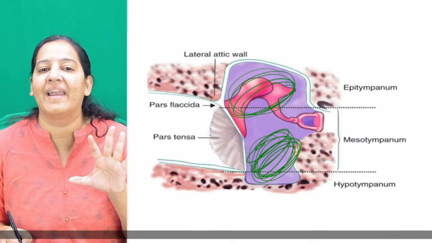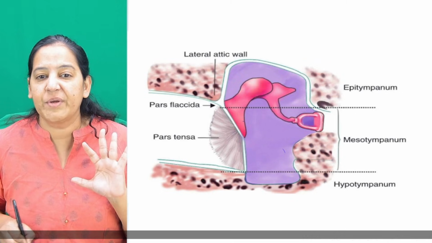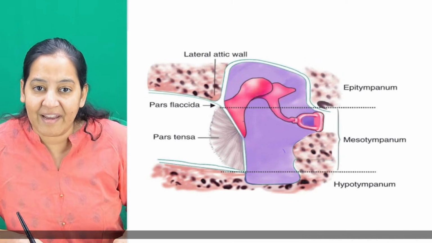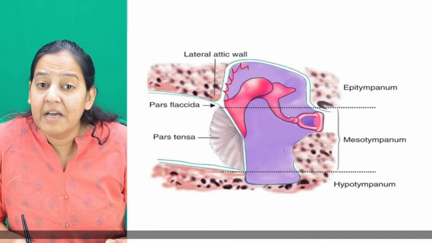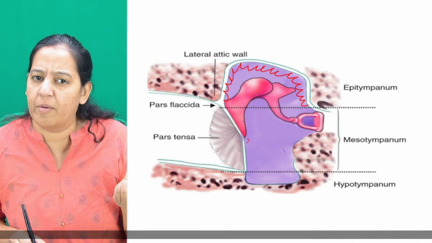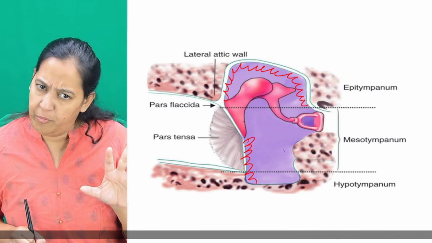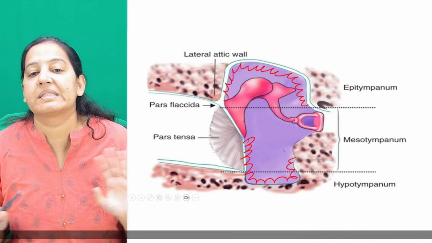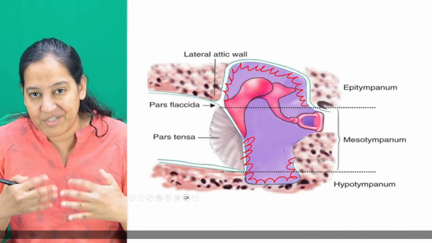So what is my introduction? I want you to highlight the lining of the middle ear. You can see this is the middle ear cavity. I want you to tell me the lining. So this lining is either columnar or cuboidal. You can see cuboidal is a variant of columnar only, a flattened columnar. But it's not squamous. Please understand what I mean to say.